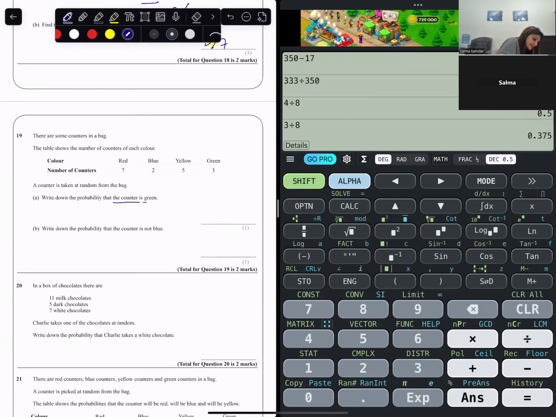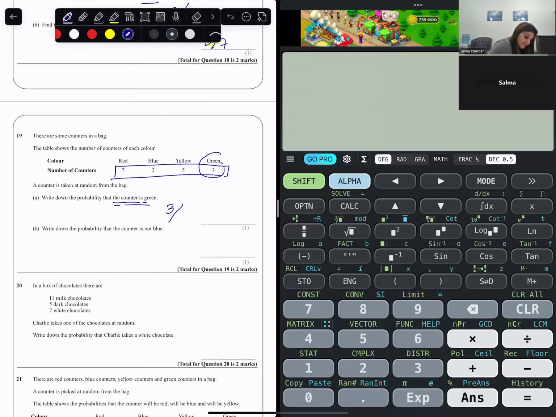Probability that the counter is green. How many green? 3. What is the total number of counters? I will add all of this. So it will be 7 plus 2 plus 5 plus 3. Total number of counters is 17. Counter is not blue. So counter is blue will be 2. So not blue will be 17 minus 2. So counter is not blue is 15 over 17.